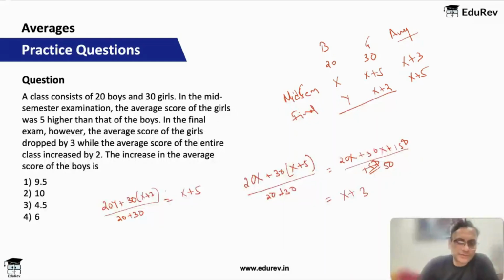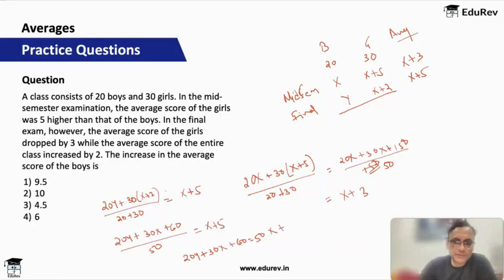Okay, so this gives us (20y + 30x + 60)/50 = x + 5. Cross multiplying, 20y + 30x + 60 = 50x + 250.